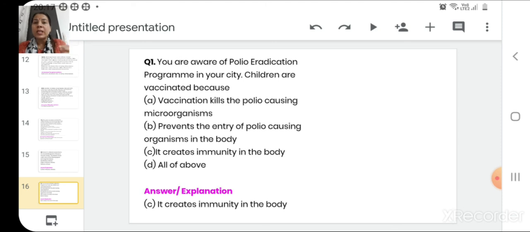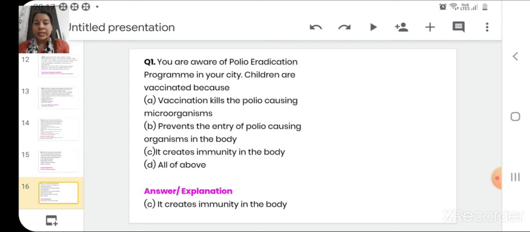So when such killed viruses are injected in the body in the form of an injection or vaccine, your body's immune system will react against it. And when you actually get the infection of live viruses of such kind, your body's immune system will already be ready to fight against it.